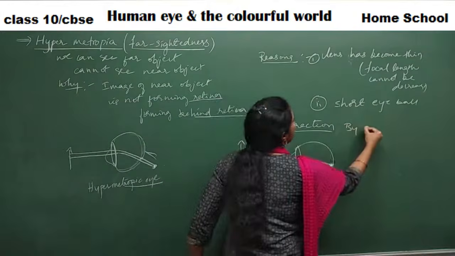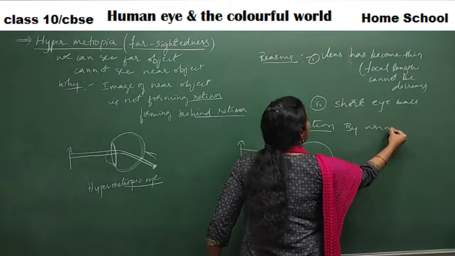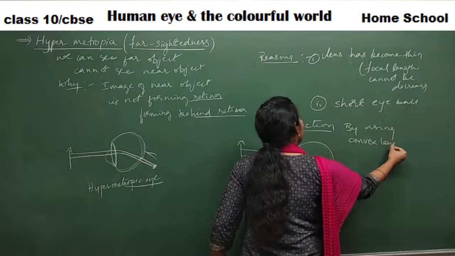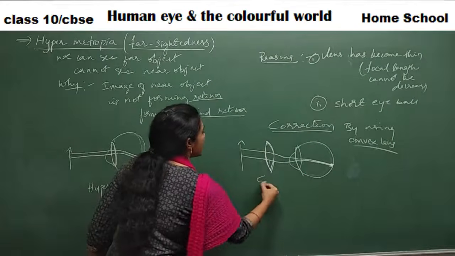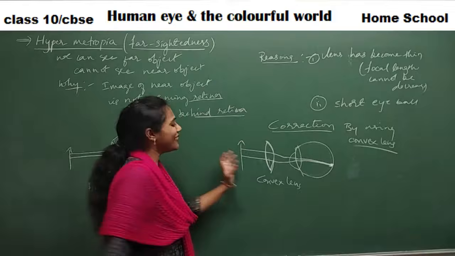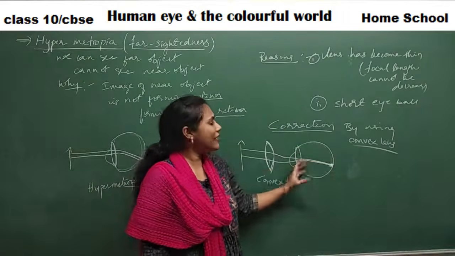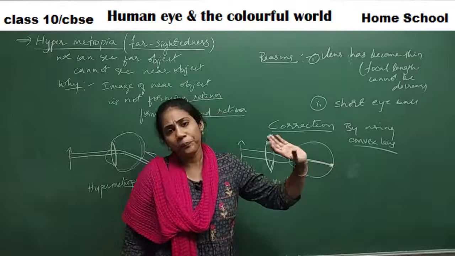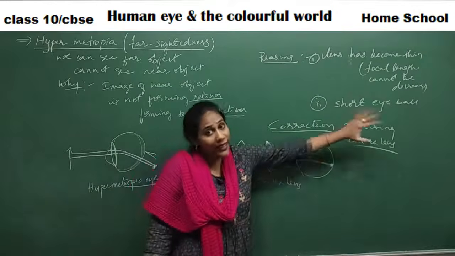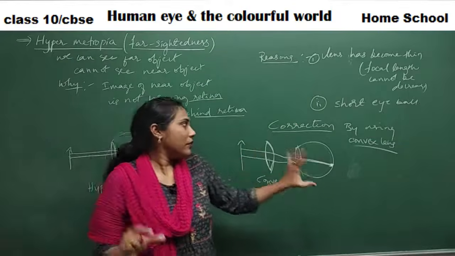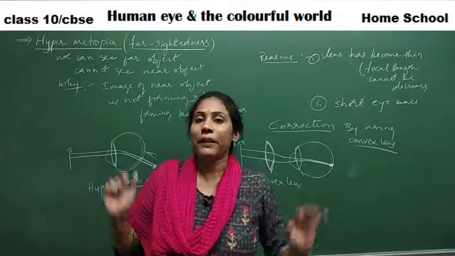By using a convex lens. Clear? More convergence you are bringing. That way, though the focal length has not decreased, it's okay, you get your image on the retina instead of going out of the retina. Clear? So this is how we study hypermetropia.